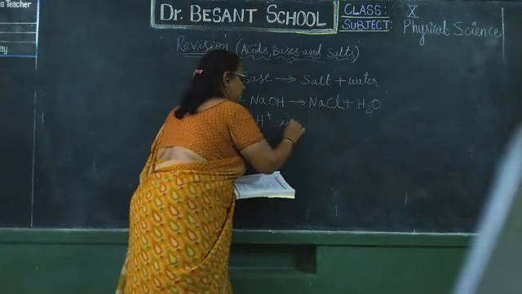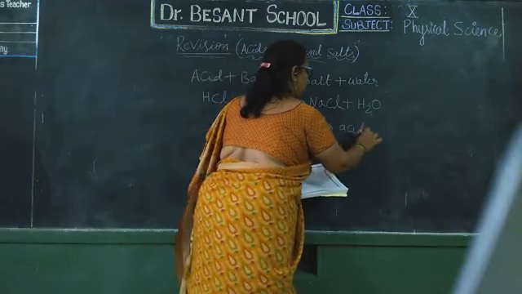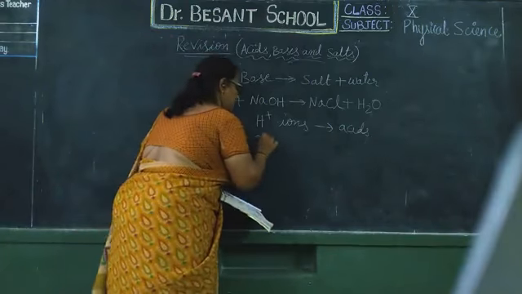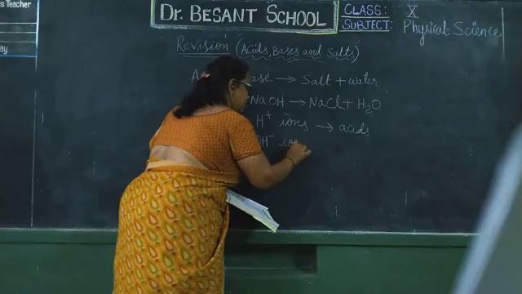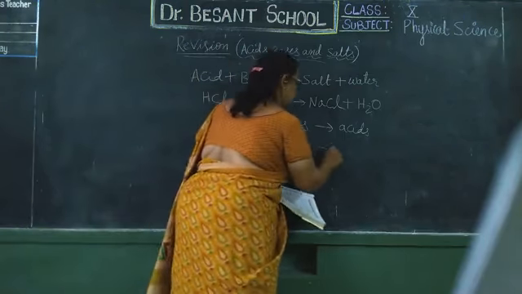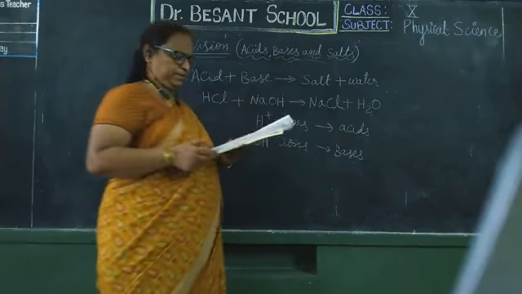H plus ions. So all acids have H plus ions, whereas what do all the bases have in common? Correct, OH minus ions. All the bases have OH minus ions in common. Clear?